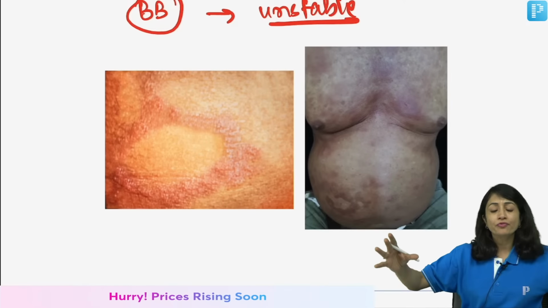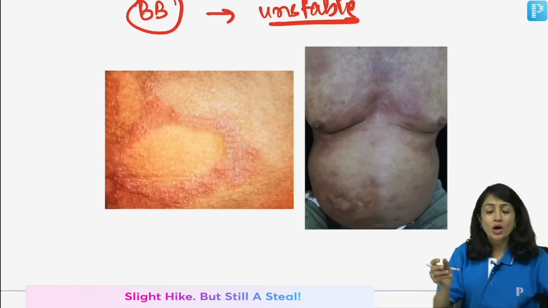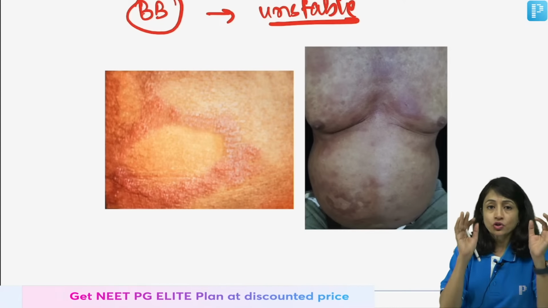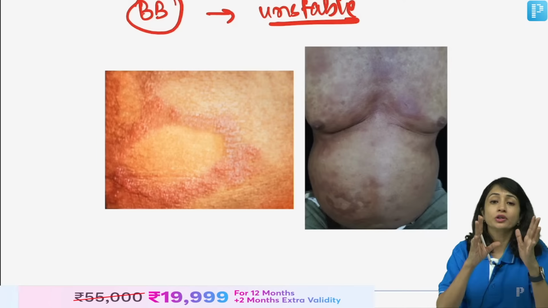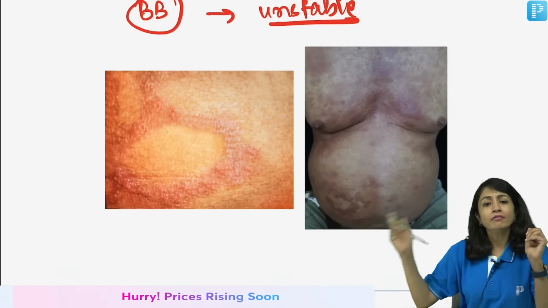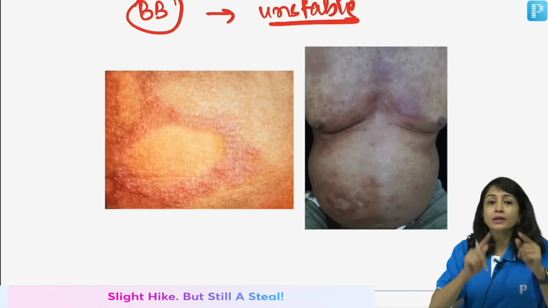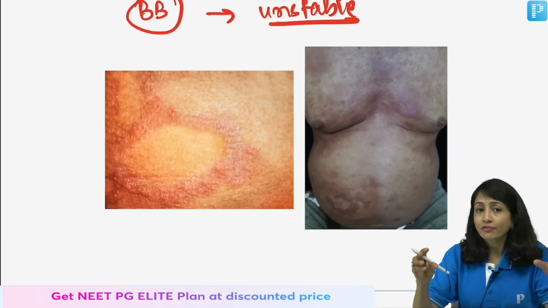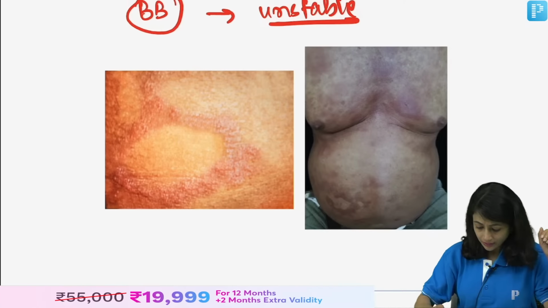So, now my body is confused, bacteria is confused, so it is going all over. So, I have map-like or geographical configurations that I see. Whenever they say bizarre shape, geographical configurations, map-like configurations, please understand it would be BB Hansen. Clear? And then when I move to LL pole or the lowermost pole, I will have multiple bilaterally symmetrical small lesions. I will have glove and stocking anesthesia, which would start at BL Hansen, right?